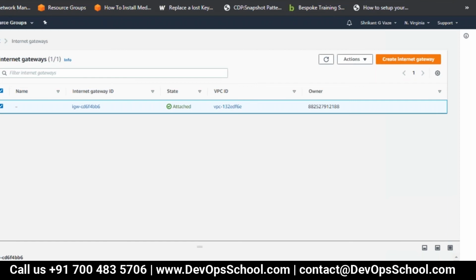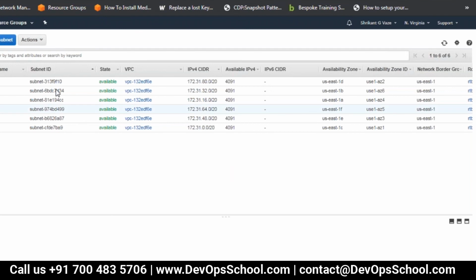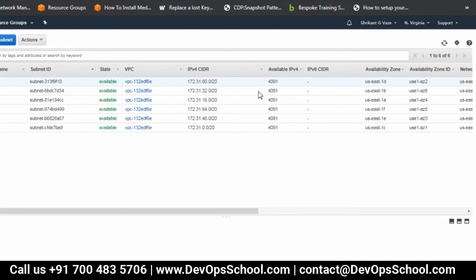Then let me go to subnets. These are the subnets and they have different CIDR ranges. Now every subnet has to be assigned an availability zone. So when you create a subnet, it has to be attached to an availability zone. A subnet is within the availability zone. You cannot span across availability zones, but one availability zone can have multiple subnets. That is allowed. Okay. So in the default VPC, there are these 6 subnets which are assigned to the 6 availability zones. So these are their subnets.